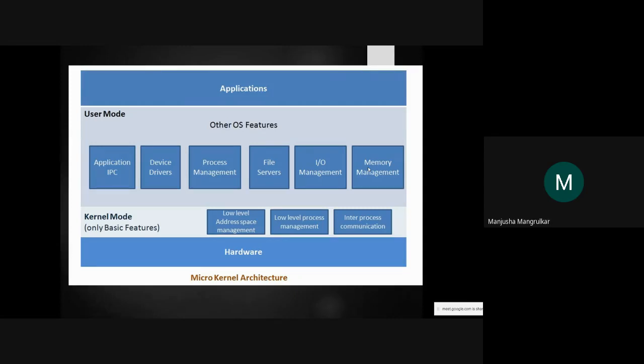It is a tedious job for the user because the kernel doesn't give that facility to the user. When the user wants to develop any application, in that application the user has to develop and manage all this code: IO code, memory management code, file code, process code, device code. The operating system doesn't give the features. The operating system is very, very low level, right? Low level address space management, low level process management, and inter-process communication. So it will be overloaded to the users, right? So that is a disadvantage.